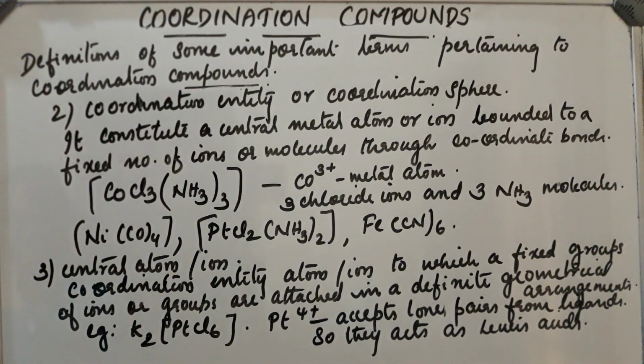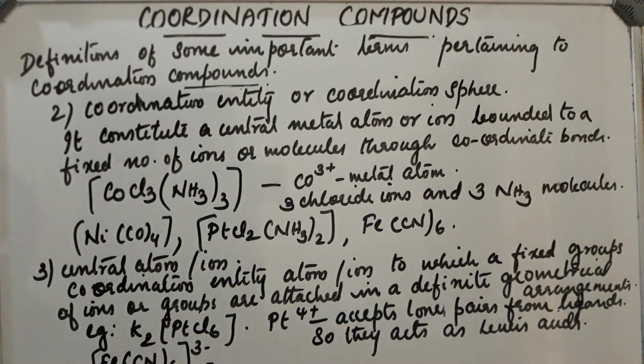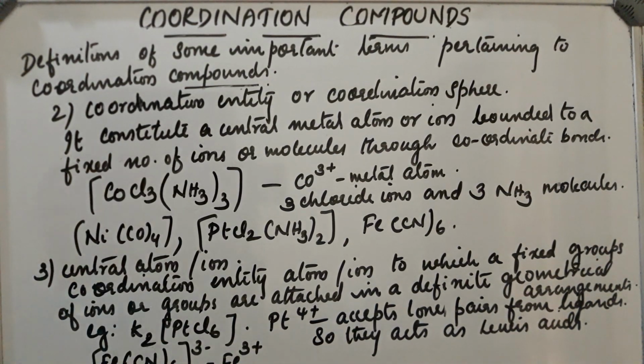There are lots of examples: [Fe(CN)6]3-. Here Fe3+ is the central metal atom.